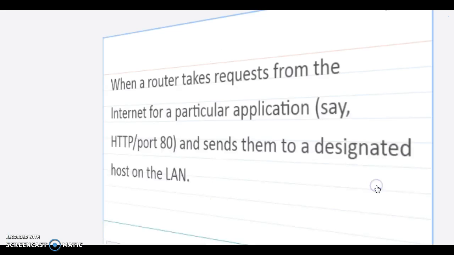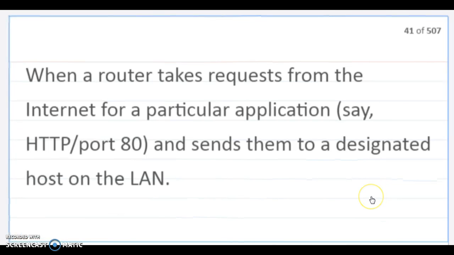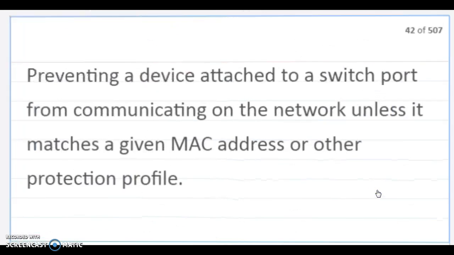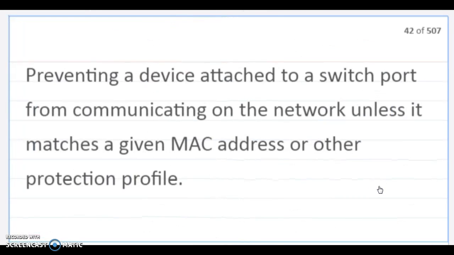Port forwarding. When a router takes requests from the internet for a particular application, say HTTP on port 80, and sends them to a designated host on the LAN. Port security. Preventing a device attached to a switch port from communicating on the network unless it matches a given MAC address or other protection profile. You see this in 802.1X all the time, verifying the MAC addresses.